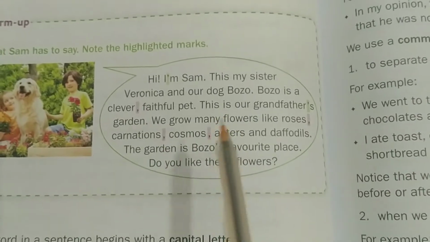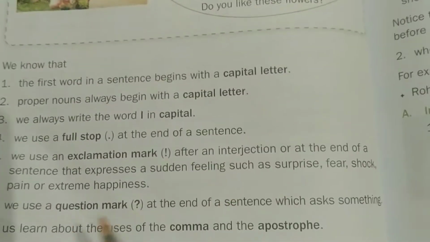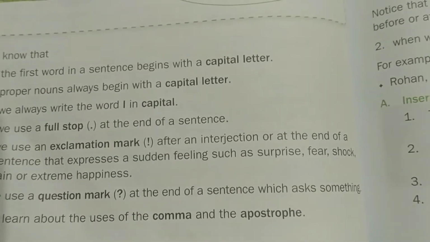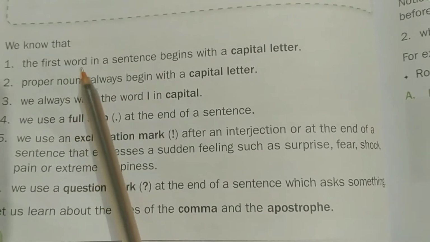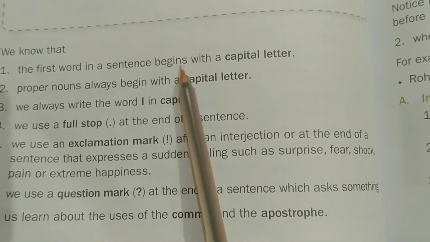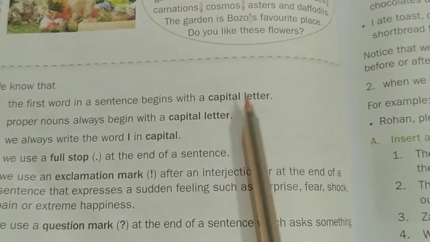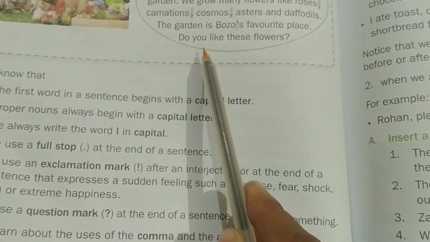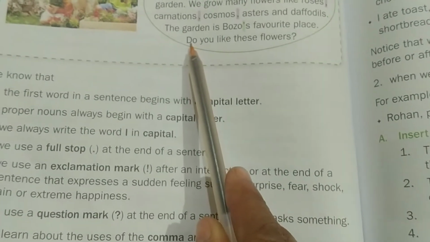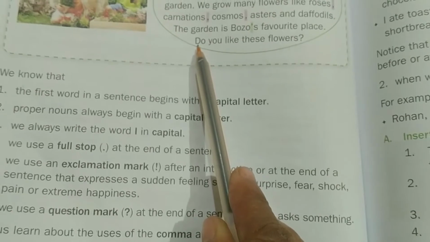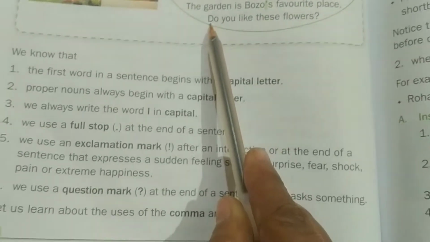So children, these are the marks. Till now we have learned a few punctuation marks. We know them very well. Like here, given: the first word in a sentence begins with a capital letter. Always the first word of any sentence. Now see, here is a separate sentence, so the first letter of the first word is always capital.